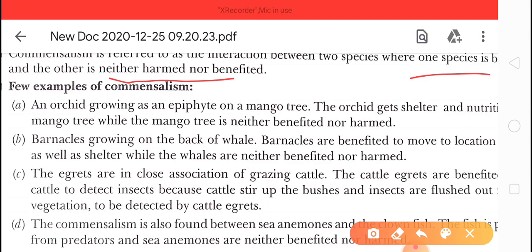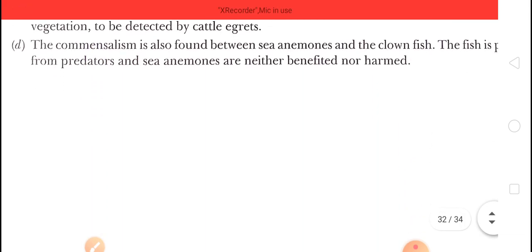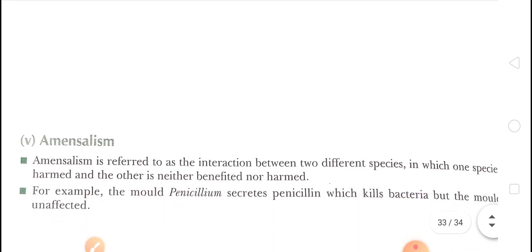Example, an orchid growing as an epiphyte on a mango tree. Okay, so orchid gets shelter and nutrition from the mango tree, while mango tree is neither benefited nor harmed. Okay, this is commensalism. Next, that is amensalism.